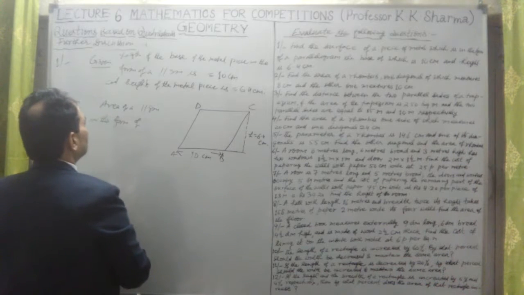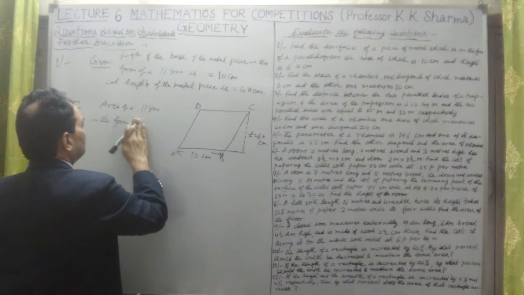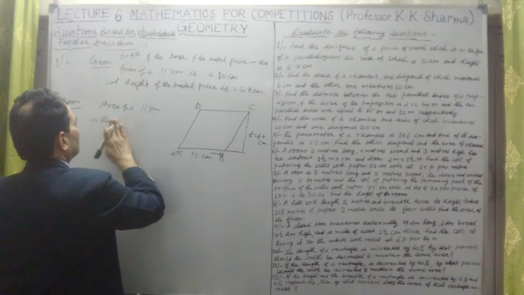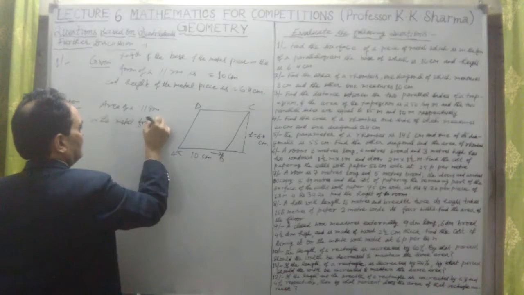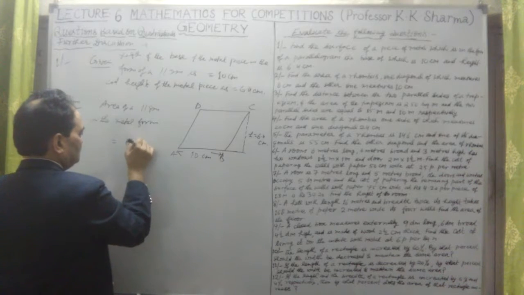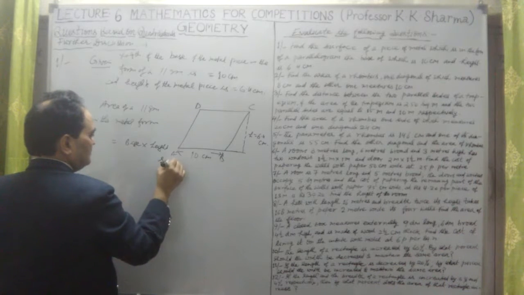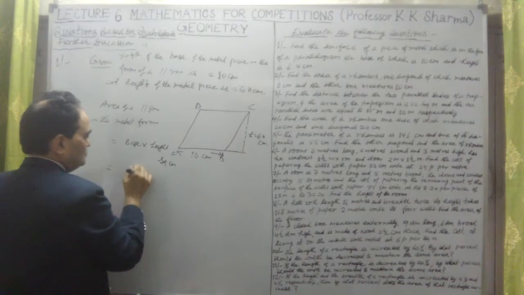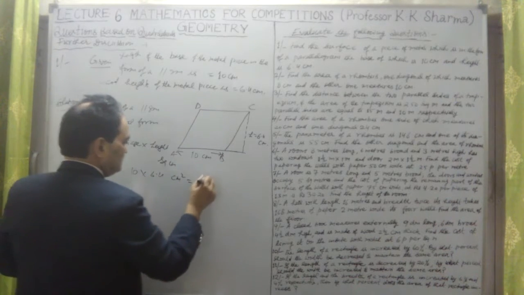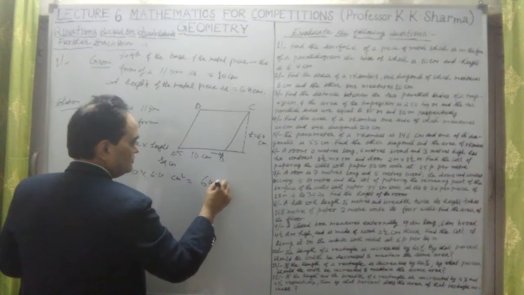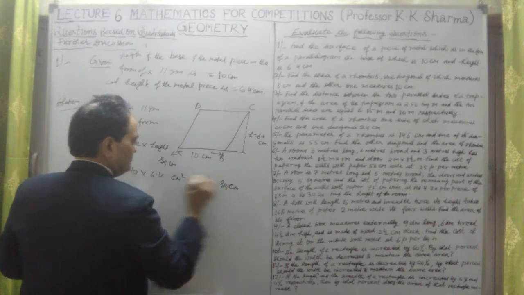Area of a parallelogram in the form of metal is equal to base into height, square centimeter. This will give us 10 into 6.4 centimeter square. It will give us 64 square centimeter. This is the answer here.